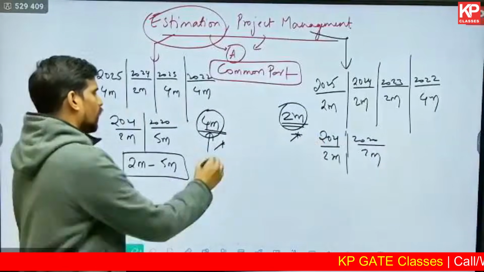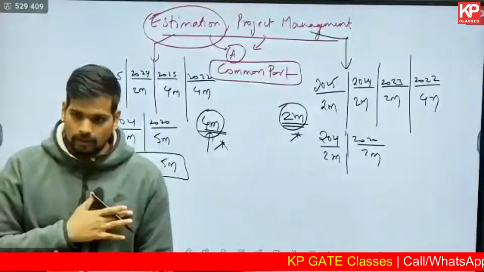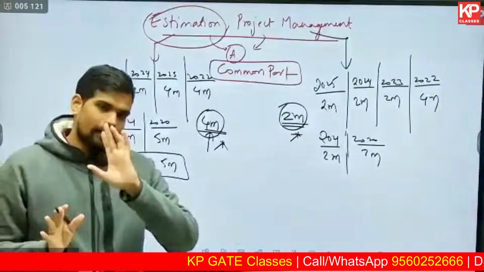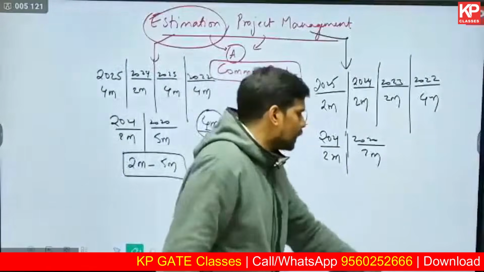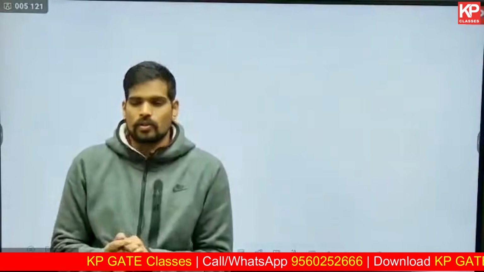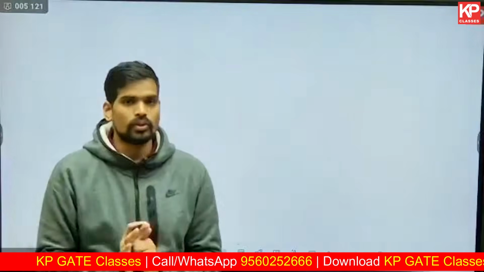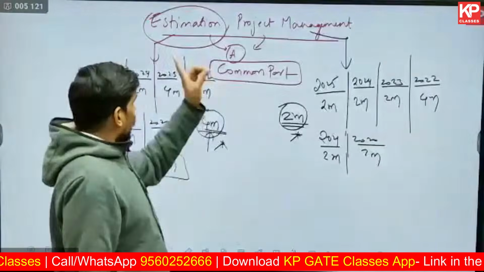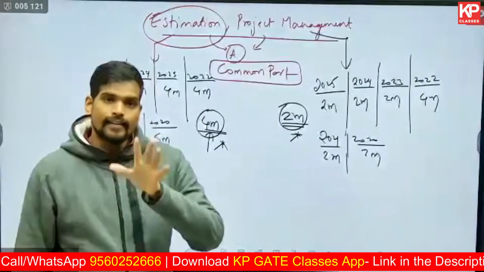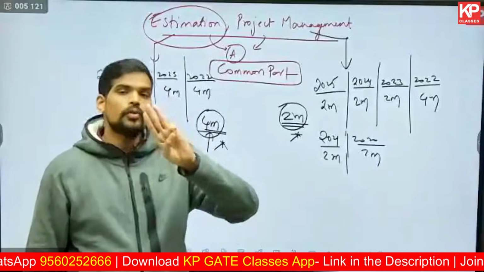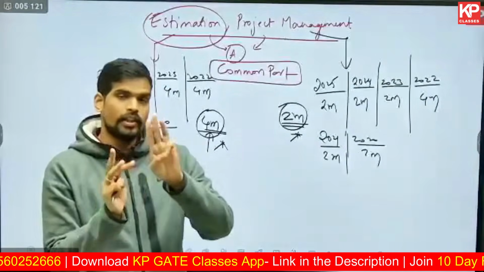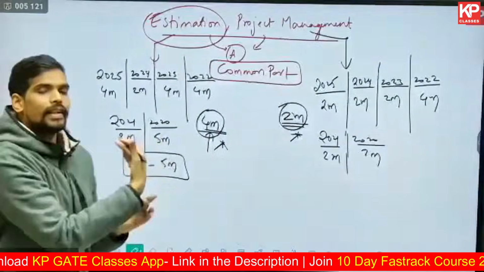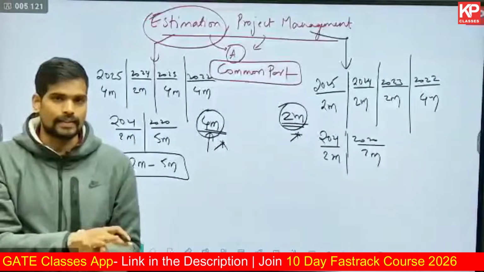Now this is almost certain. The GATE exam can always be unpredictable. There can always be new unpredictable things in the exam, but something which is almost sure shot is that you will get a numerical from both these subjects, at least one numerical from each. From the subject of estimation, there are instances where 3 numericals were asked in a single GATE paper. 3 numericals, and that too from the single subject of estimation. So it can go even to a higher weightage of, say, 7 marks also. That has happened in the past.